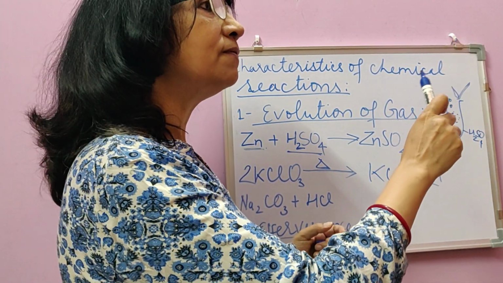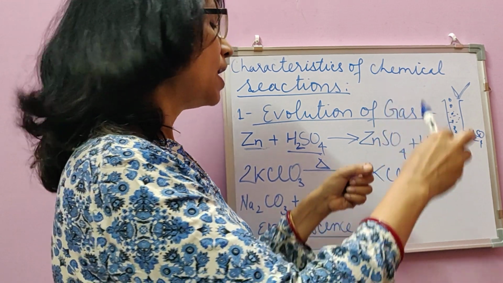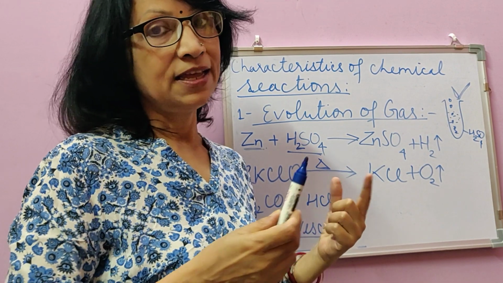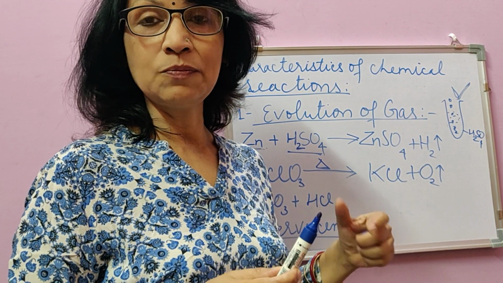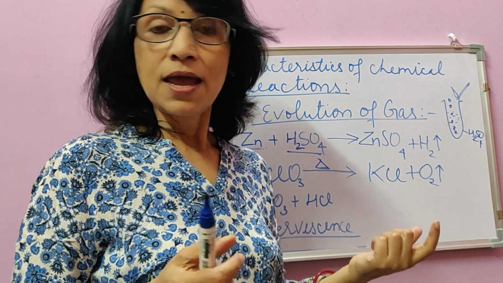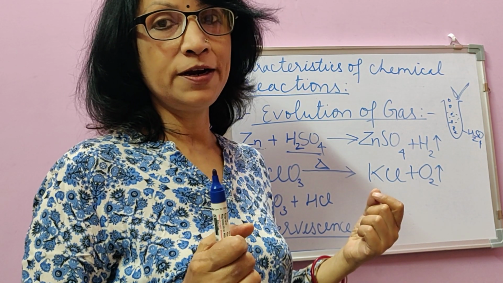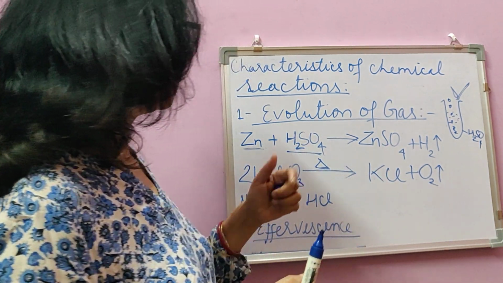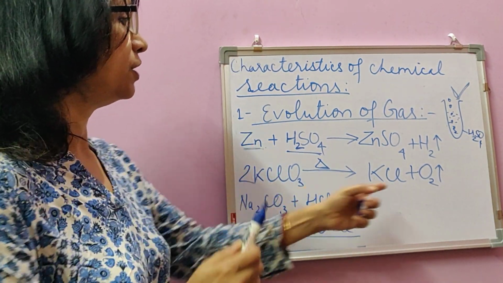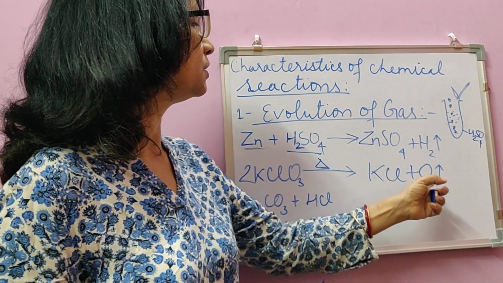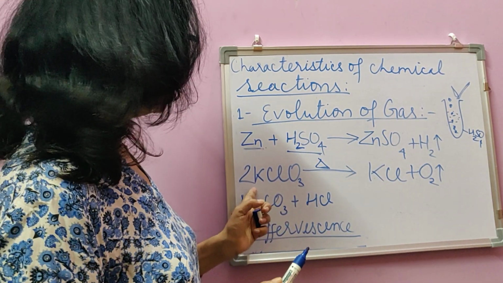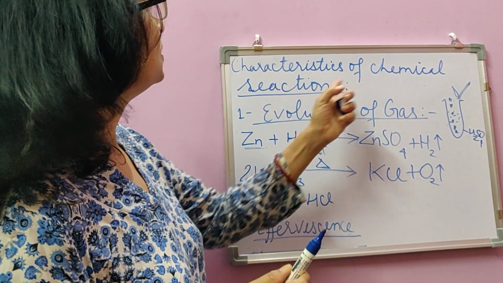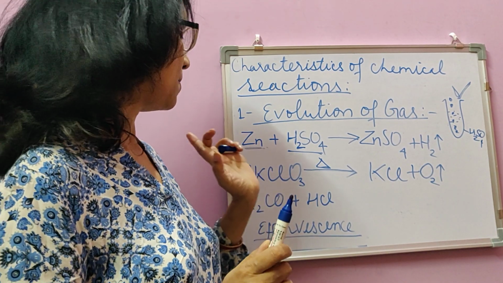So though the splinter was glowing but not burning, when we bring it to the mouth of the test tube it all of a sudden starts burning in flame. That shows that the gas coming out is a supporter of burning. And there is only one gas that is a supporter of burning or combustion, and that is oxygen. So definitely the gas produced by heating potassium chlorate is oxygen, and as a new substance a gas is produced. So this is definitely a chemical reaction.